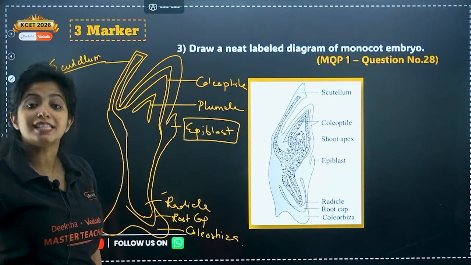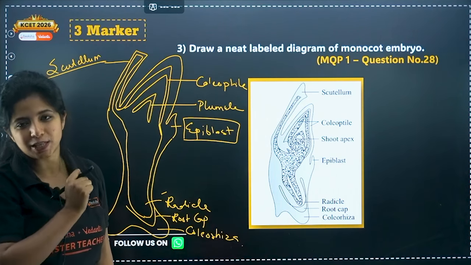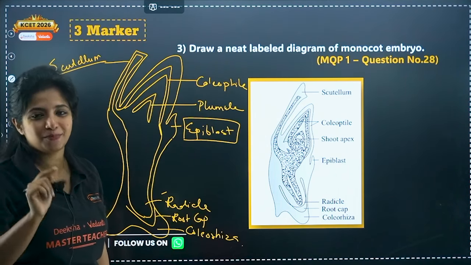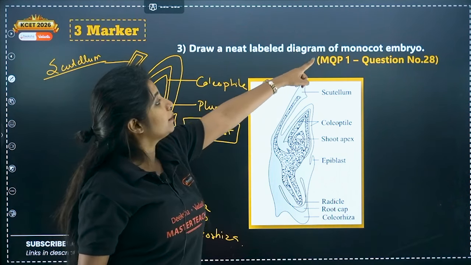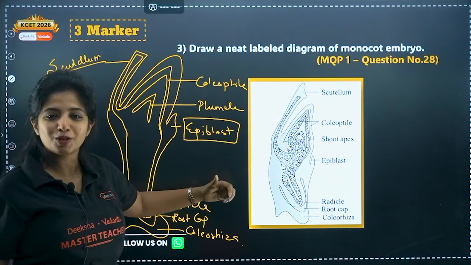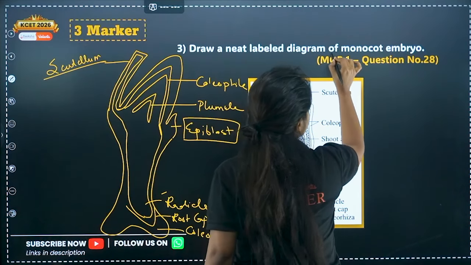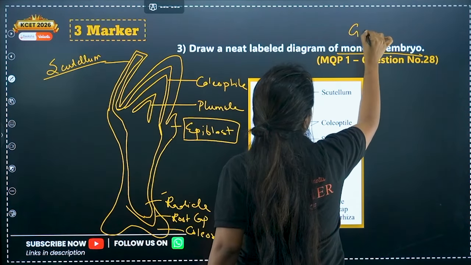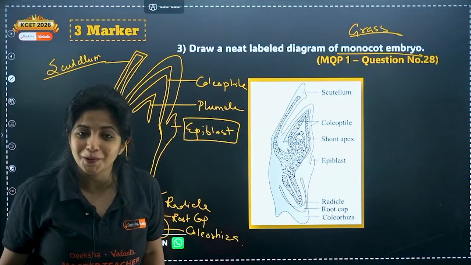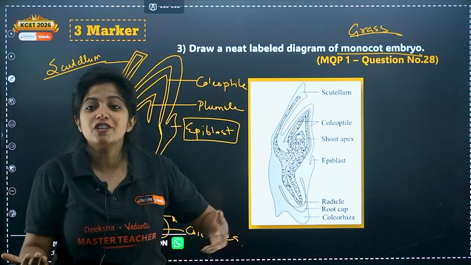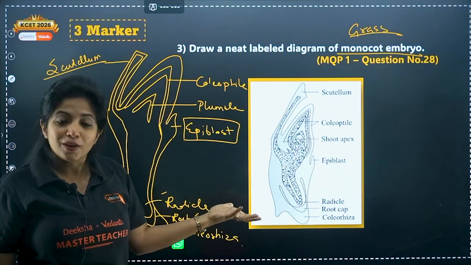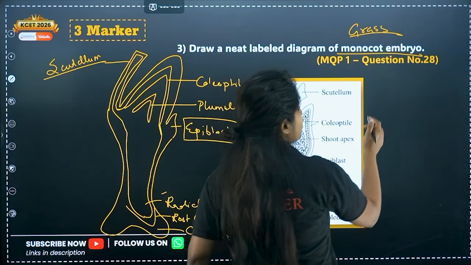Now you can get the same question in a different format as well. And this happened in this year's MQP question paper as well. So draw a neatly labeled diagram of monocot embryo is given over here. In the next MQP, that is model question paper, you could find the same question but now given in a different format, that is, please draw a neatly labeled diagram of a grass embryo. So grass is what, my dear children? It's a monocot itself. So you just have to draw this diagram. Okay, you do not have to draw any other diagram out there.